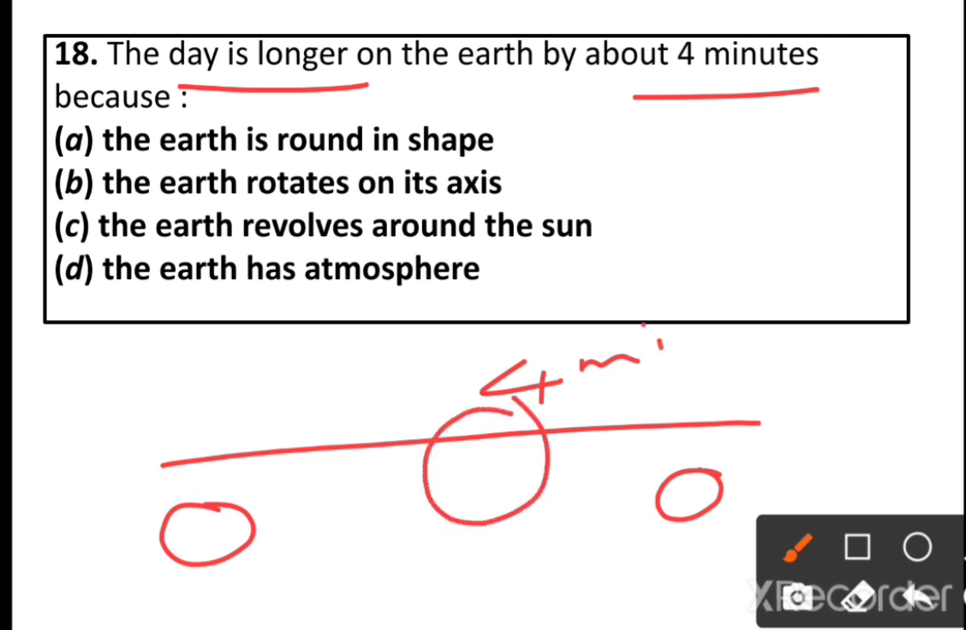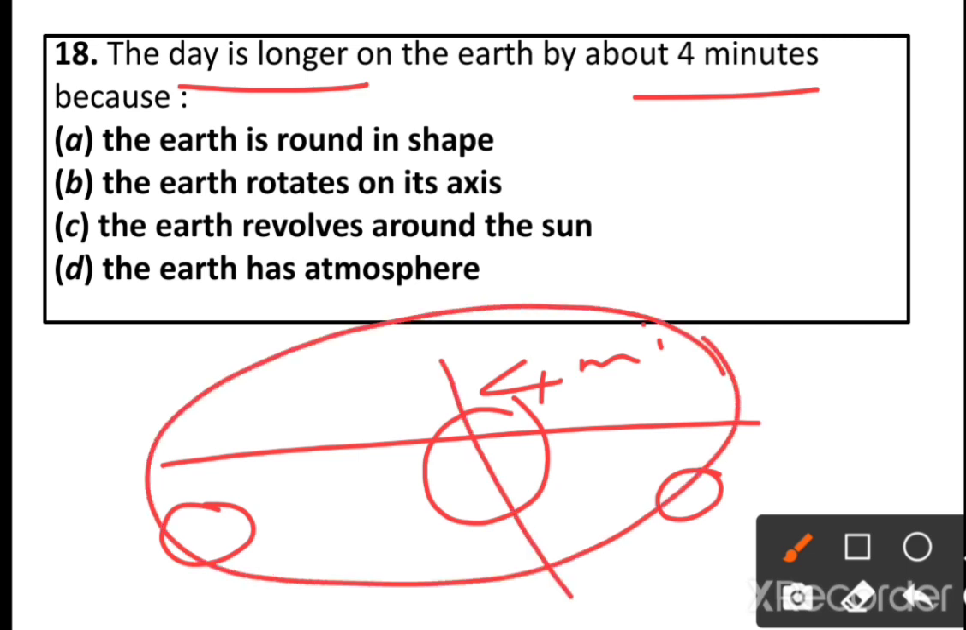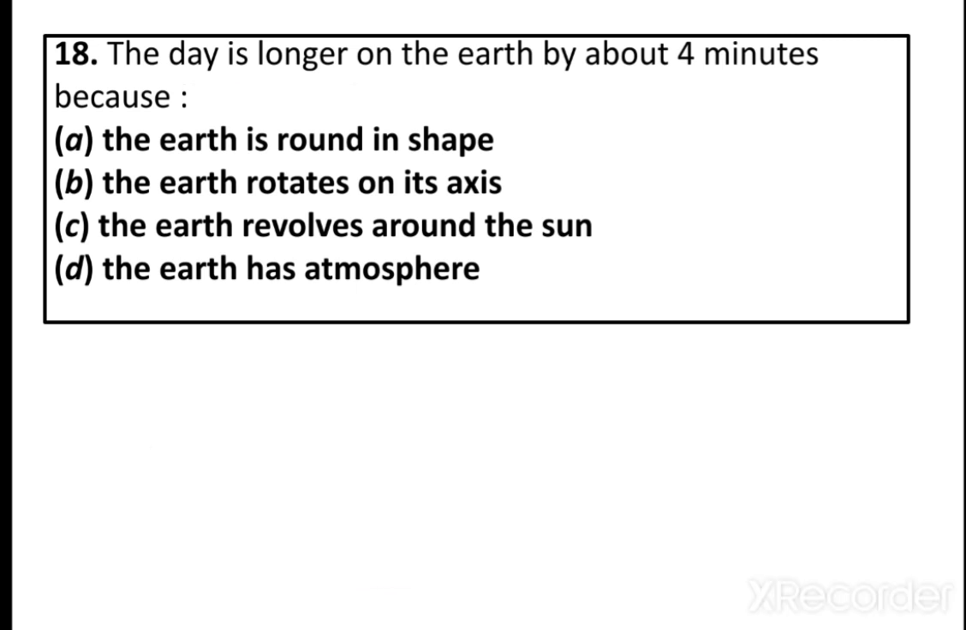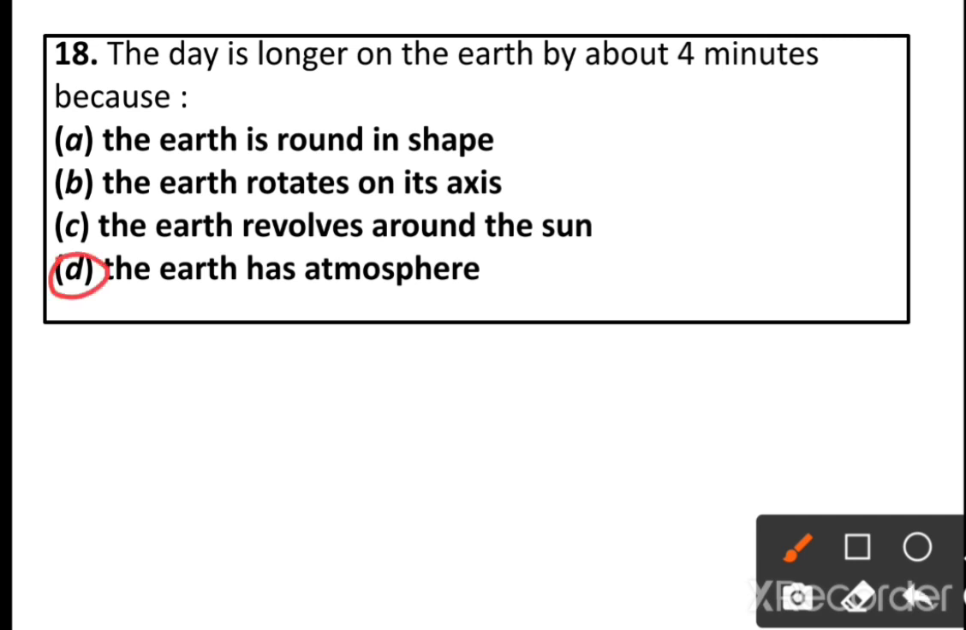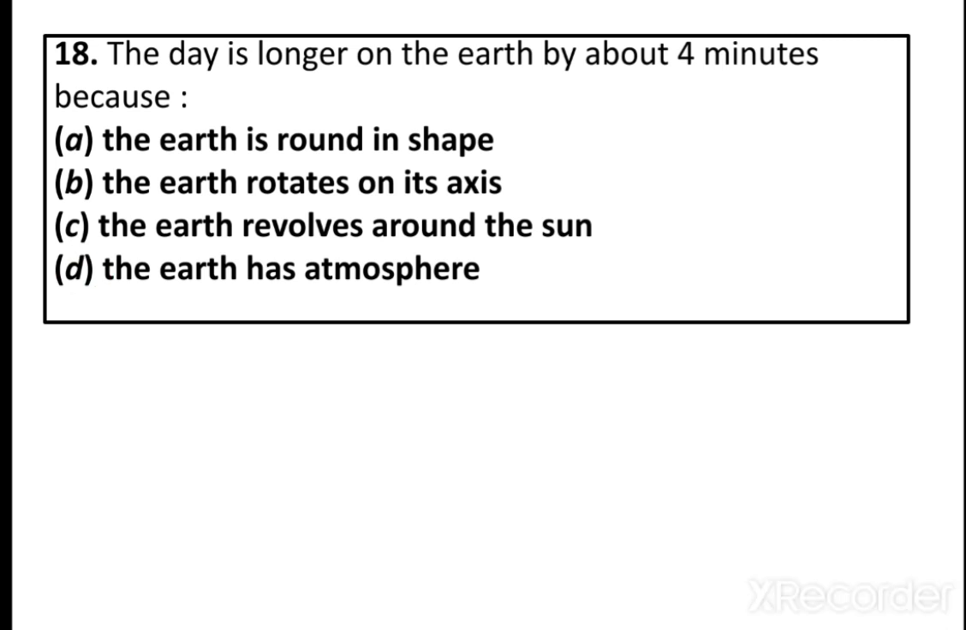Because of earth's round shape, or earth rotates on its axis, or earth revolves around the sun? Option D, the earth has an atmosphere. Due to the earth's atmosphere, the light from the sun is refracted. Due to that refraction, the day is longer by 4 minutes. So option D is the correct answer. The earth has atmosphere.